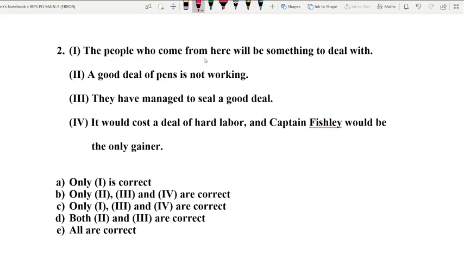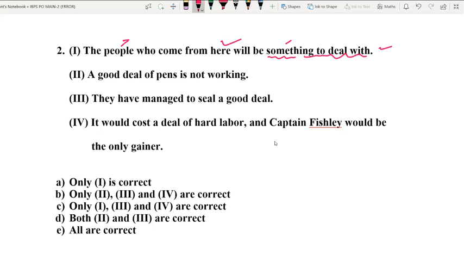"The people who come from here will be something to deal with." It talks about some people coming from a particular place and there will be something to deal with. You might be getting some doubts about how we can use something here to refer to people.